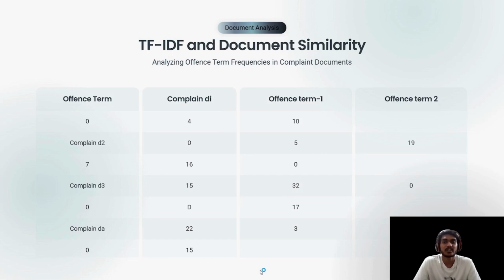TF-IDF and document similarity: analyzing offense term frequencies in complaint documents. Offense theme, complaint D1, offense term 1, offense term 2. First row: 0, 4, 10. Second complaint D2: 0, 5, 19. 7, 16, 0. Complaint D3: 15, 32, 0.